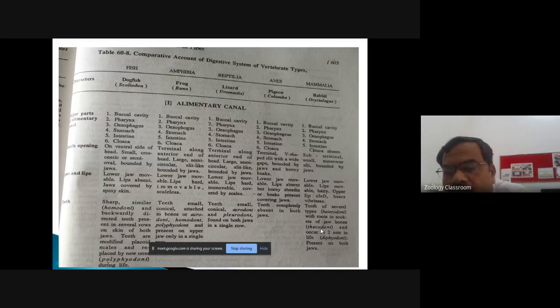This condition is called as the thecodont, and occur in the 2 sets in life. We have 2 sets of teeth in our life. In the initial phase of life, milk teeth, and after that, these are replaced by the permanent teeth, and teeth are present on both the jaws. Okay, have you followed this much information?